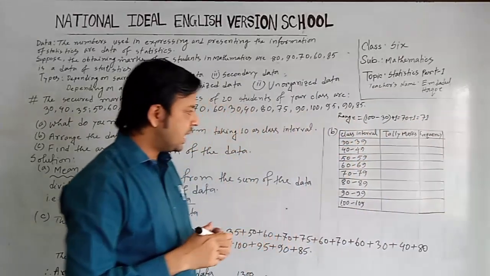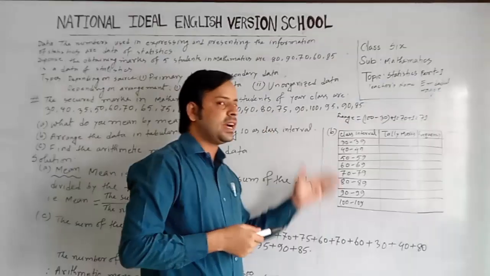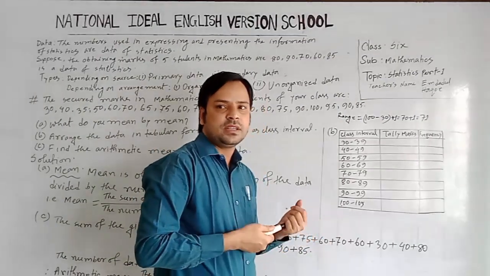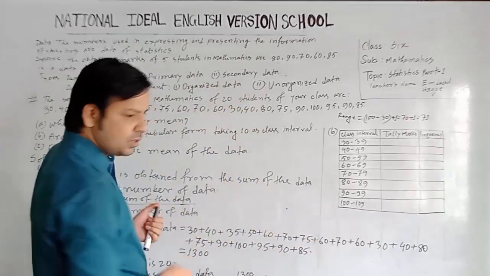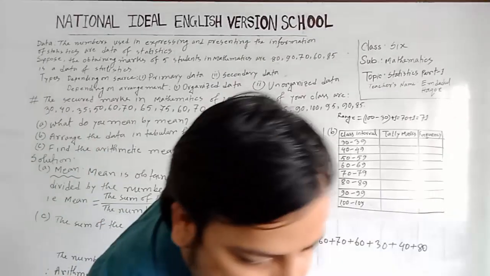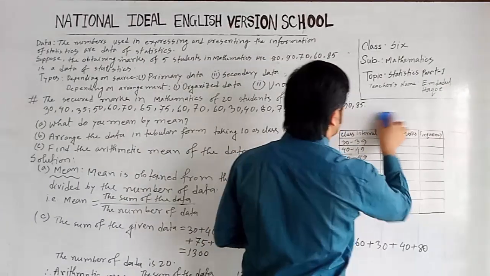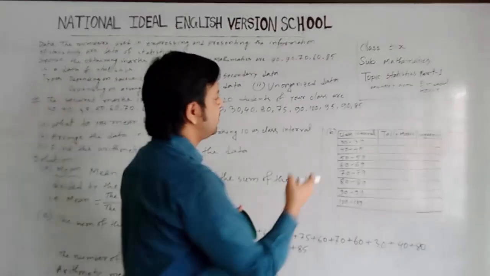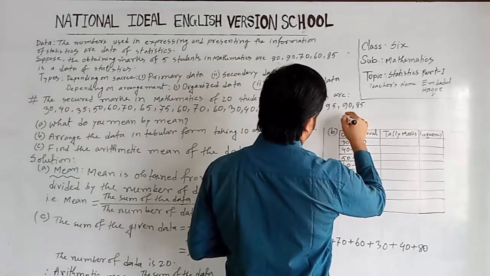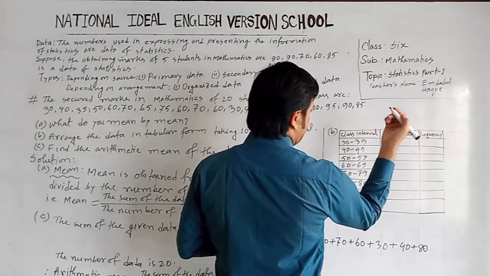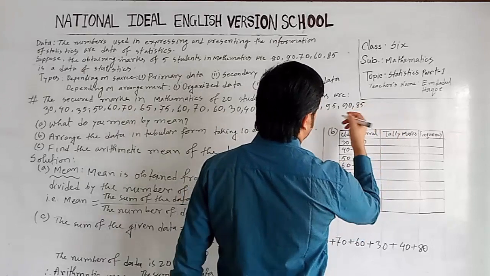Now, to arrange the data in table, we have to find the number of classes here. To find the number of classes, we have to divide the range by the class interval. As here class interval is 10 given, so we have to divide the range by class interval.